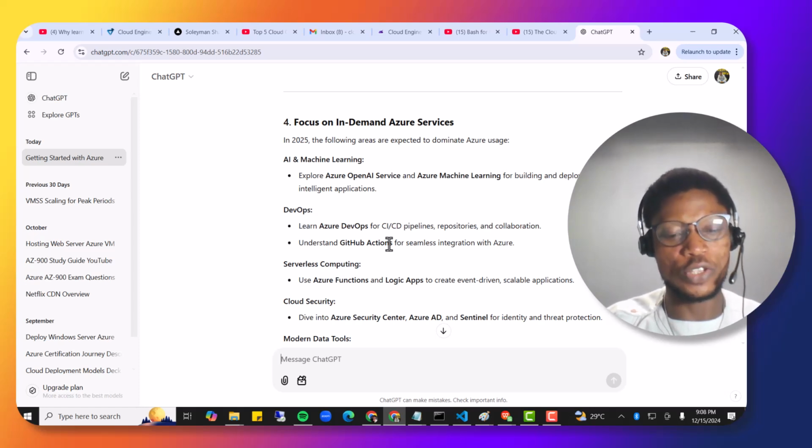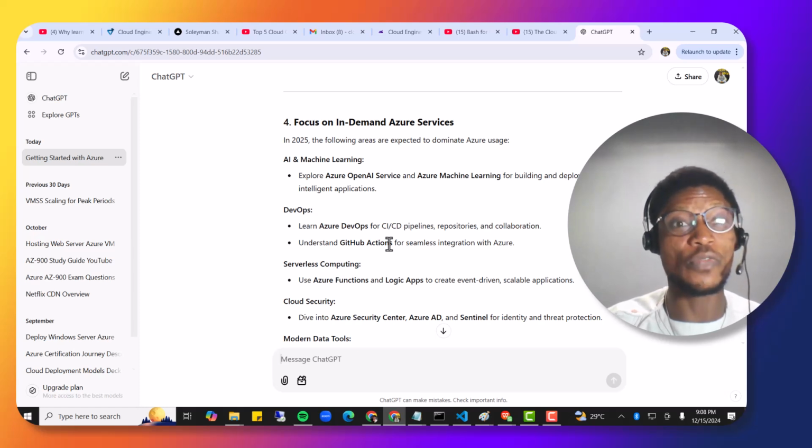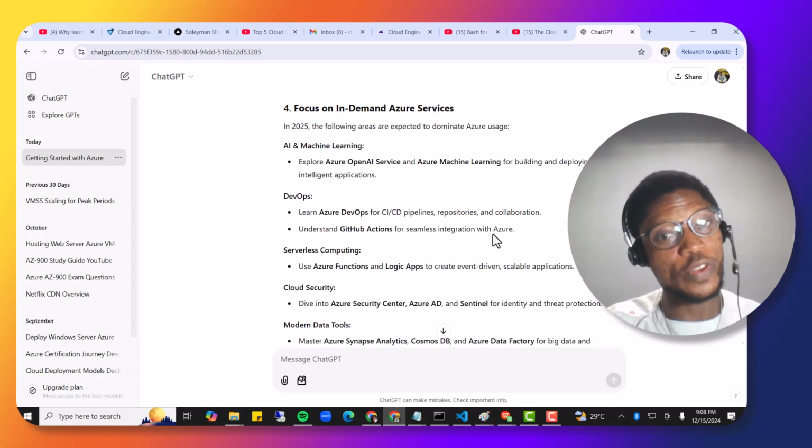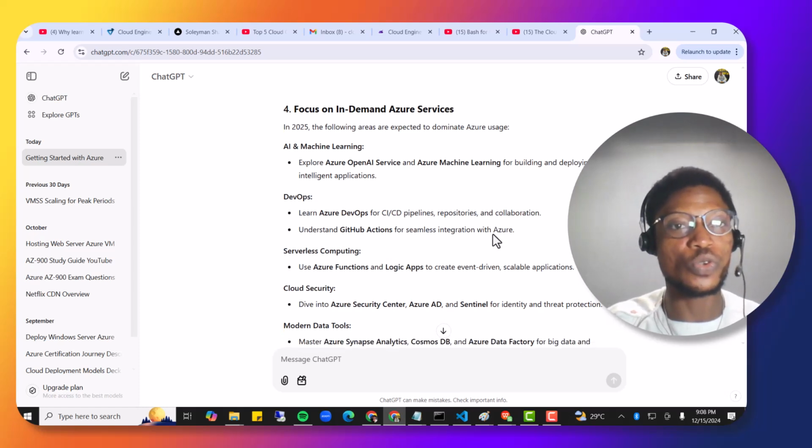You could focus on the infrastructure side of things, the software side of things, or the platform side of things. So you should have a focus area, and while you're having a focus area, you should also know the part that is in demand. Like I said earlier, in 2025, everything we're going to be hearing about cloud computing is going to be more of AI.